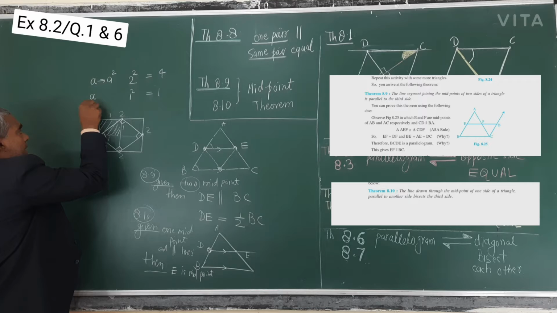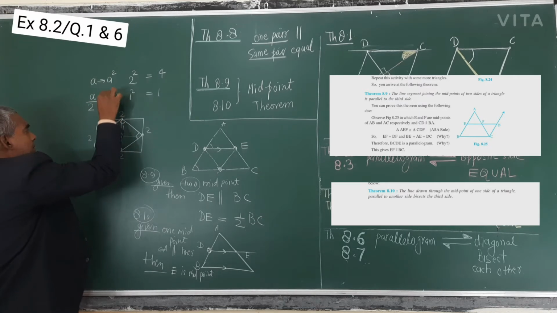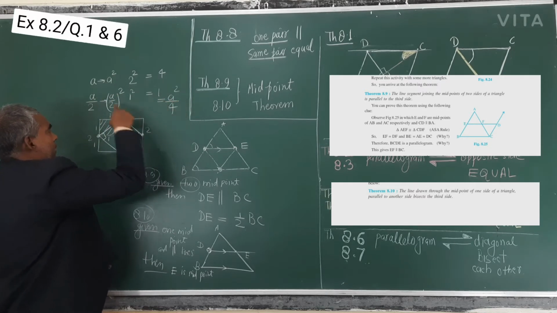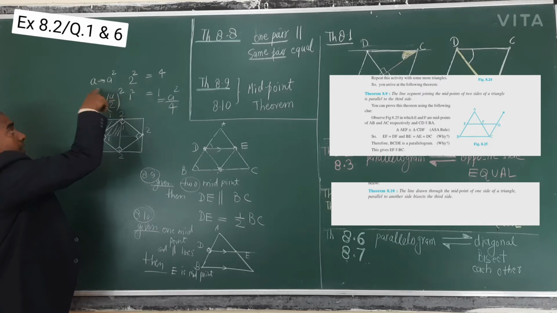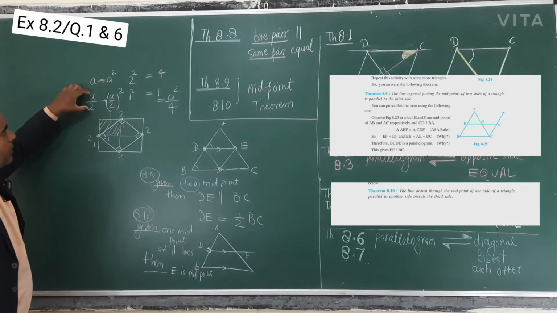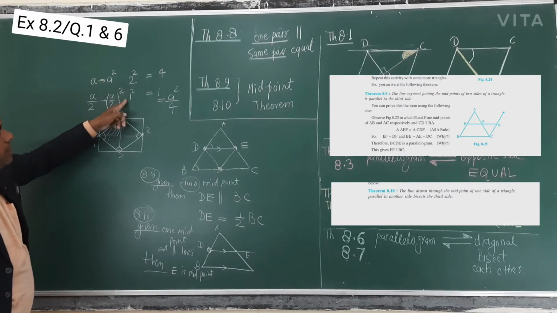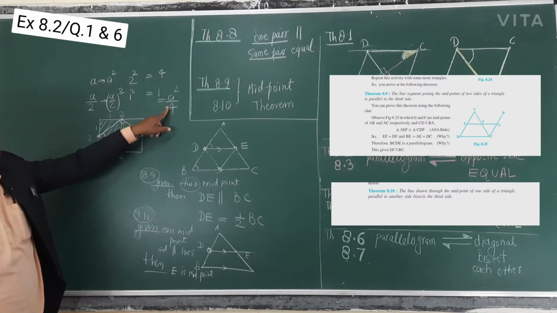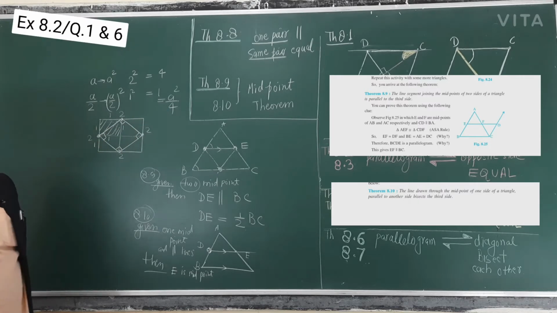When the side is a by 2, then the area is (a by 2) square, which means a square upon 4. When the side is a, the area is a square. When the side is half, a upon 2 the whole square means a square upon 4. Earlier it was a square, now it is a square upon 4. So this was the case.